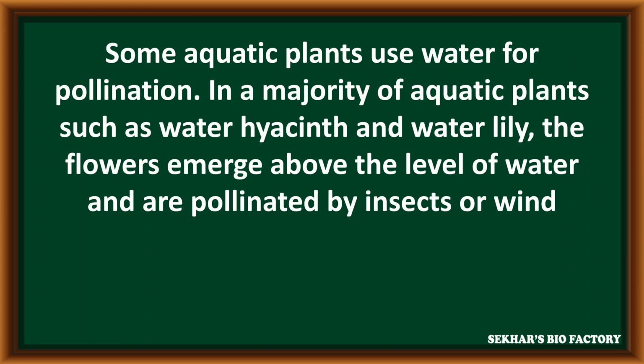Hydrophily takes place only in a few aquatic plants. In the remaining aquatic plants, like water hyacinth and water lily, the flowers emerge above the water surface. In such conditions, pollination takes place with the help of either insects or wind.